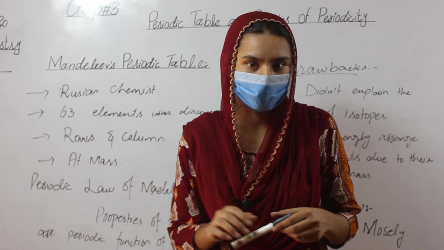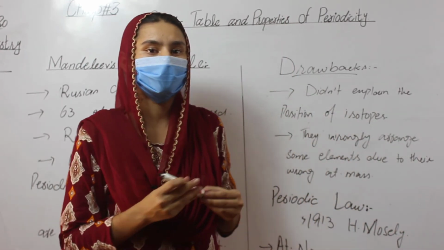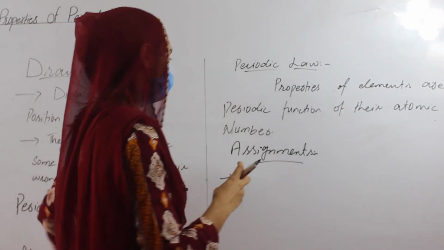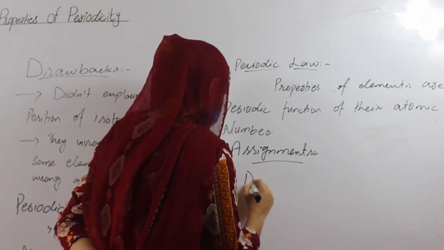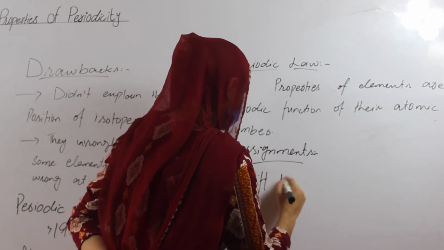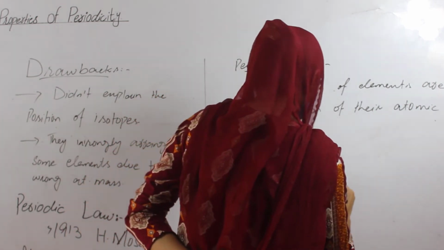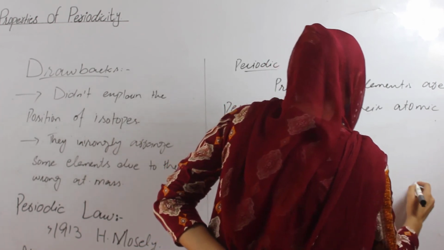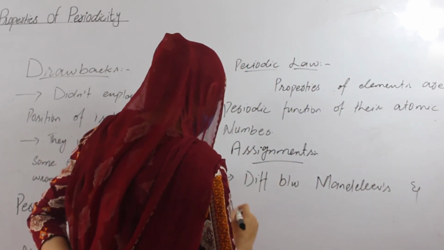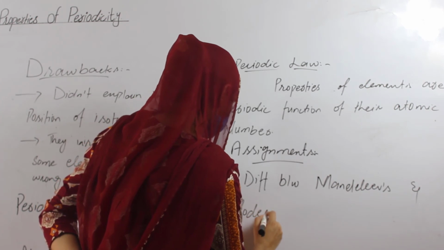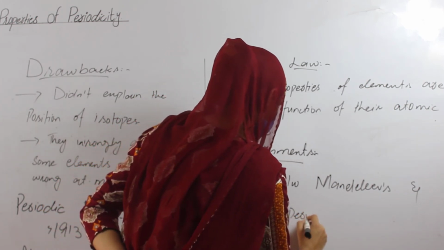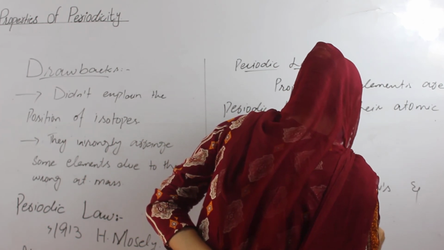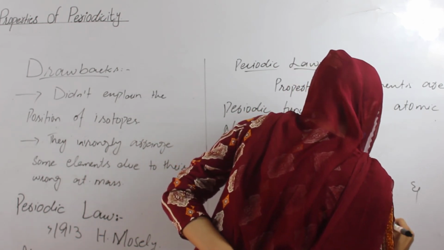The assignment for you, students, is to write the difference between Mendeleev's and the modern periodic law, and also justify it.